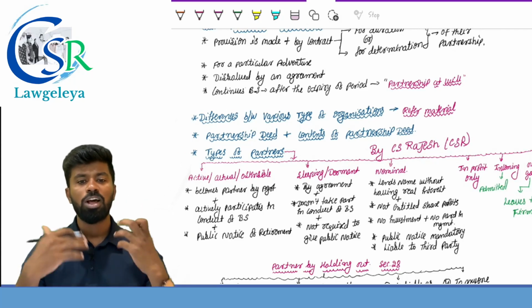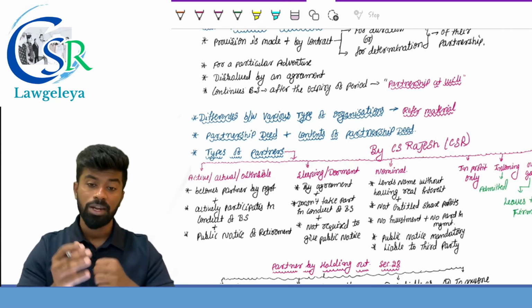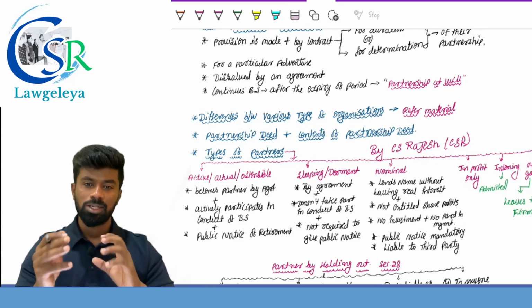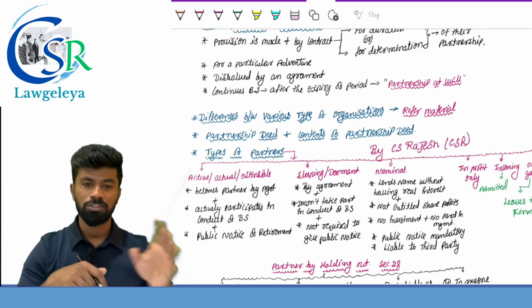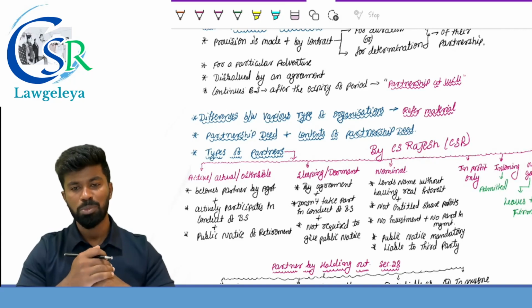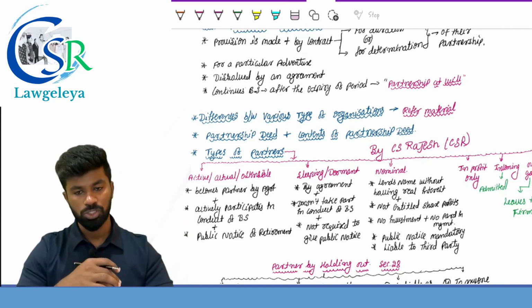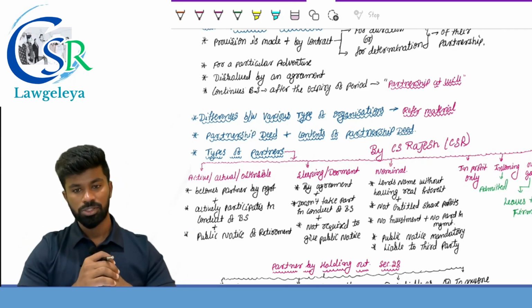And one more is mode of creation. Partnership is always the result of an agreement, whereas the co-ownership is the result of agreement or by status. Then we have difference between partnership and company, which is easy and you guys can write in the examinations. Then partnership and HUF, and partnership and club, and the partnership and associations.